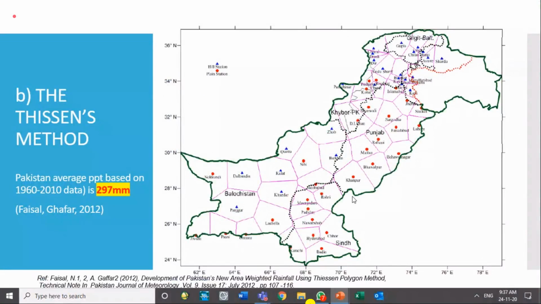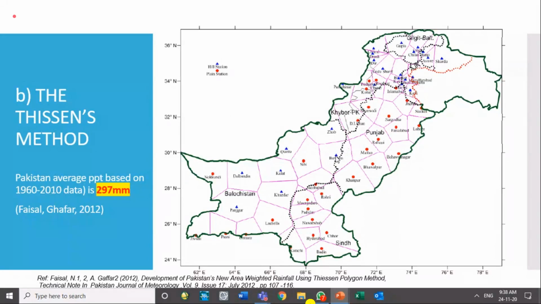He made the Thiessen polygons, and then multiplied the area of each station by the rainfall of that station, summed them together, and divided by the total area of Pakistan. He got the average annual rainfall of Pakistan as 297 millimeters.